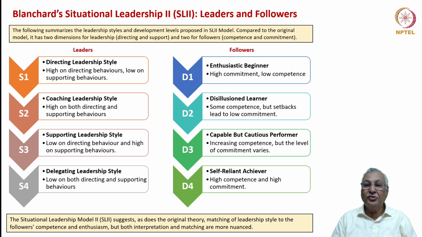D1 starts with an enthusiastic beginner with high commitment, even if with low competence. D2 is the disillusioned learner, some competence, but setbacks lead to a low level of commitment. D3 is a capable and cautious performing individual type with increasing level of competence, but the level of commitment varies. D4 is the self-reliant achiever with high competence and high commitment.